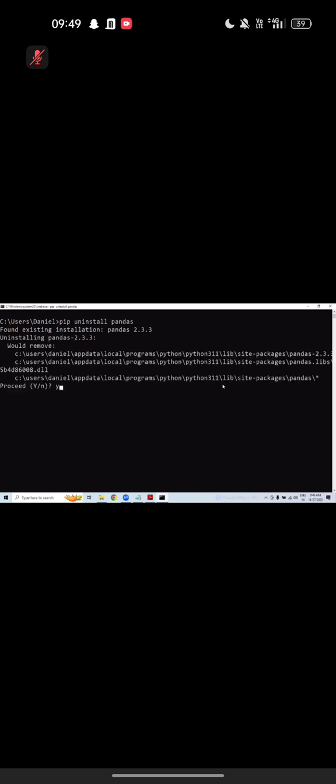While uninstalling, it will ask confirmation. Let me install. Pip install pandas. I'm installing pandas. Then in the backend, pandas will install NumPy. Pandas will install what? Let me show you.